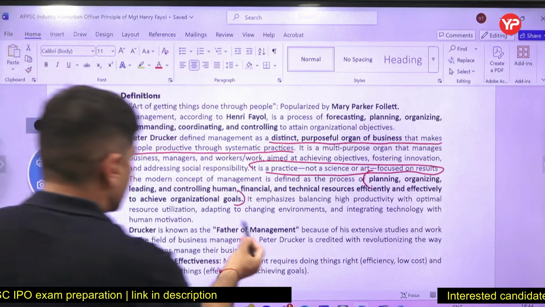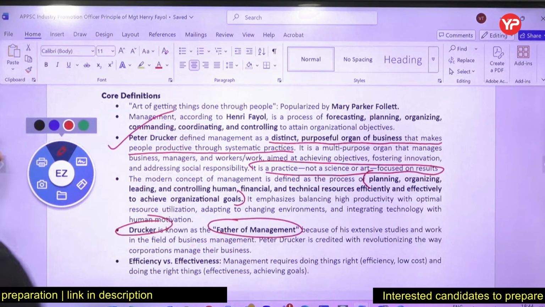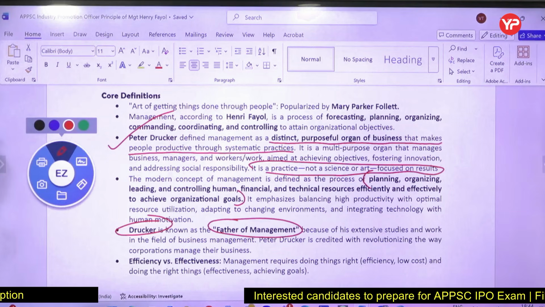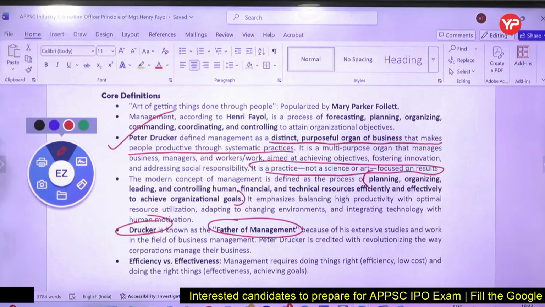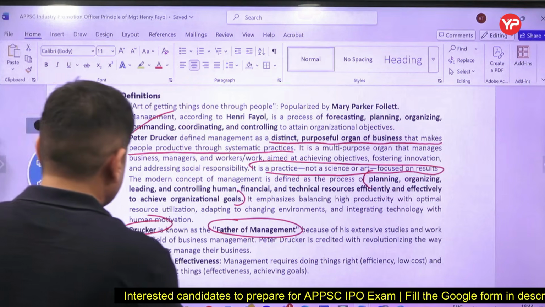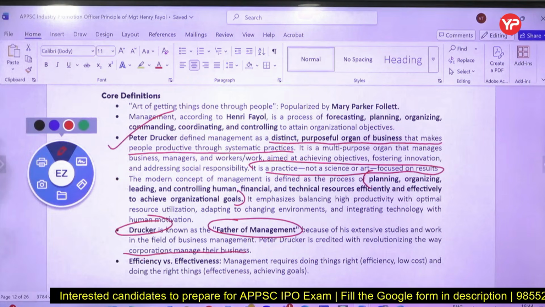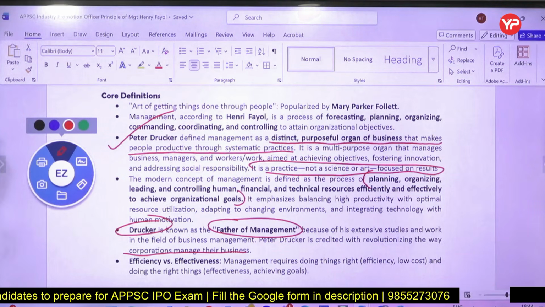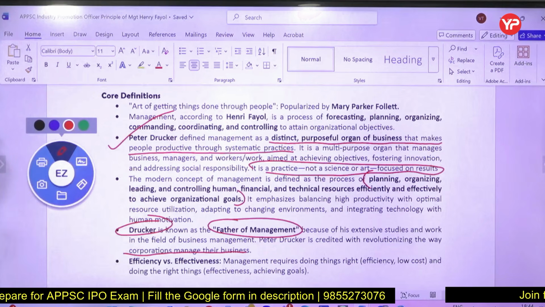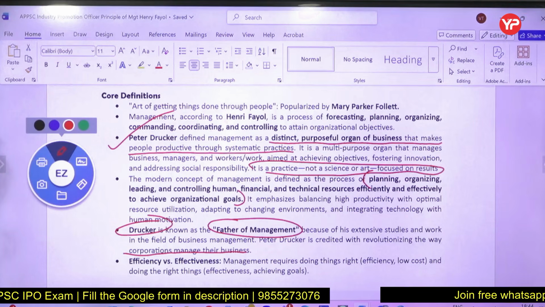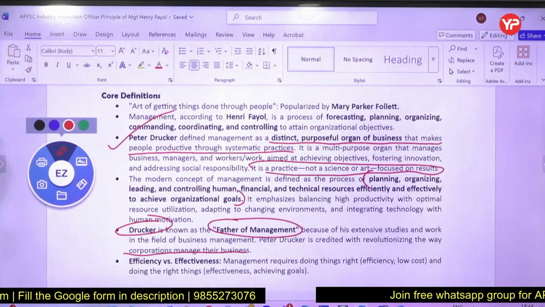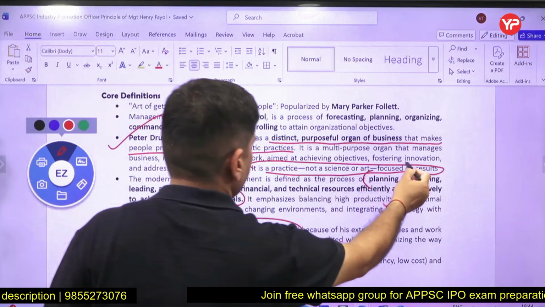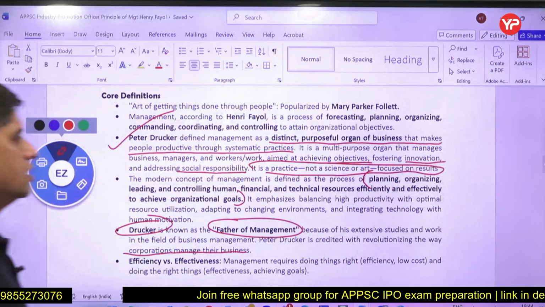Who is known as father of management? Peter Drucker gave this definition. Who is known as father of scientific management? F.W. Taylor, right? So nowadays the organizations manage their businesses, business management, that Peter Drucker gave the definition of. So read these couple of lines effectively, whatever Peter Drucker said. You have to take care of the social responsibility, you have to foster the innovation, at the same time you have to achieve the objective.